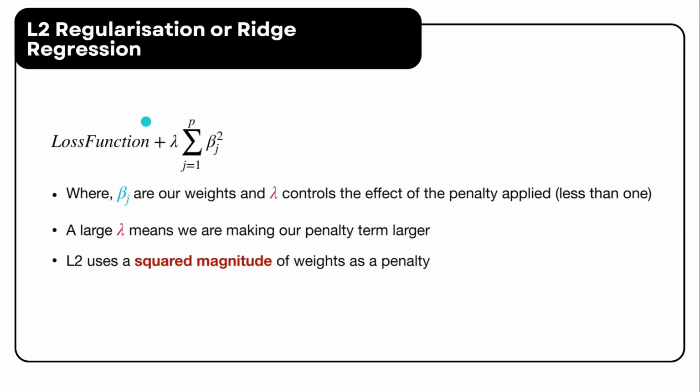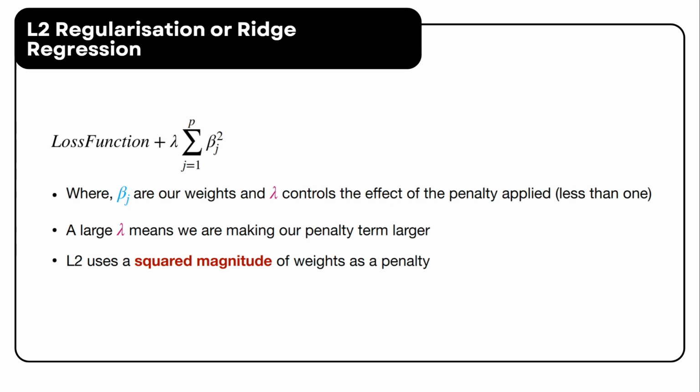Let's take a look at L2 regularization. Unlike L1 regularization, which uses the absolute value, L2 applies the square, or the squared magnitude, of the weights as a penalty. Where beta sub j represents the model's weights, and the lambda controls the strength of the penalty.